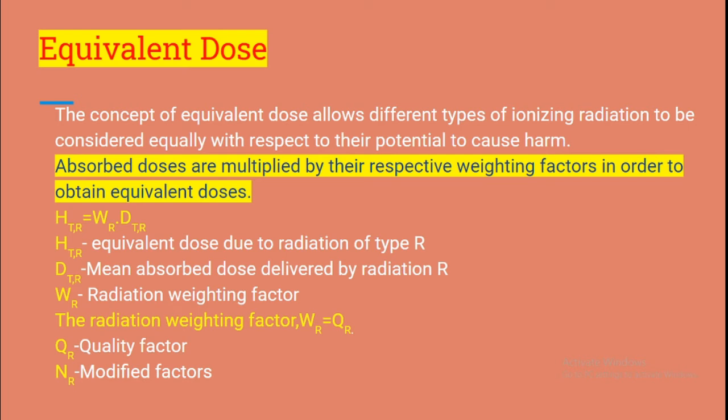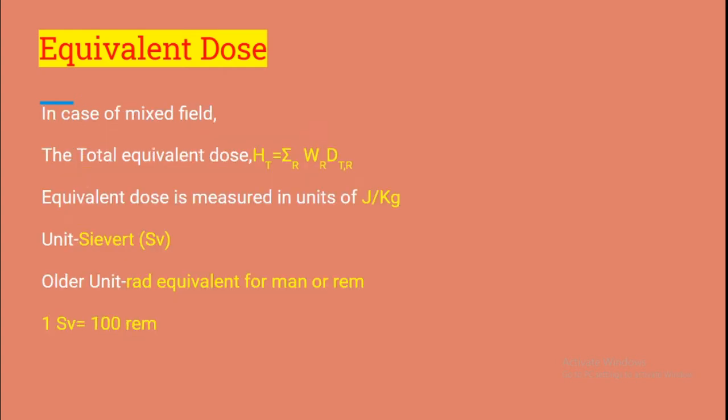And this radiation weighting factor W_R is given as Q_R times N_R. Here Q_R and N_R are the quality and modifying factors for the radiation type R respectively. In the case of a mixed field, the total equivalent dose can be obtained by simply summing the contributions due to individual types of radiation. That is, H_T can be expressed as sigma over R of W_R times D_T,R.